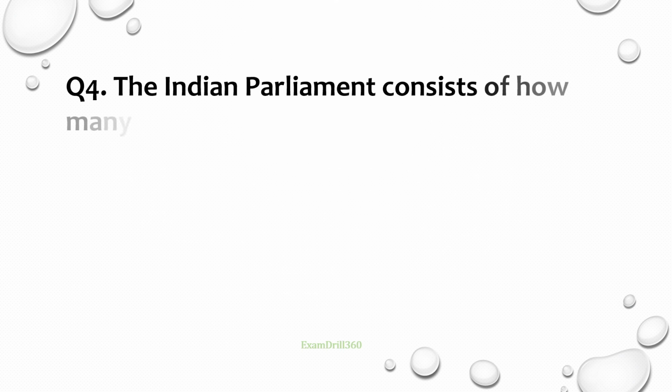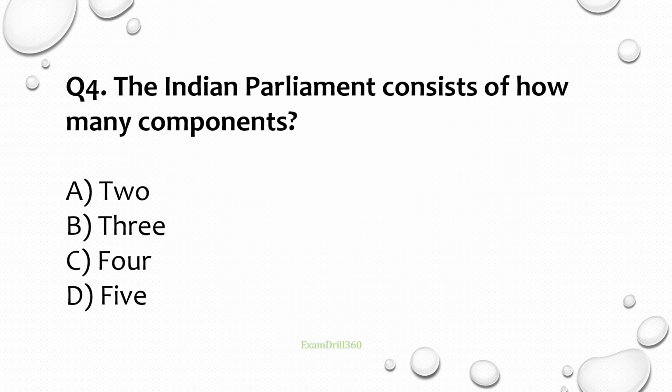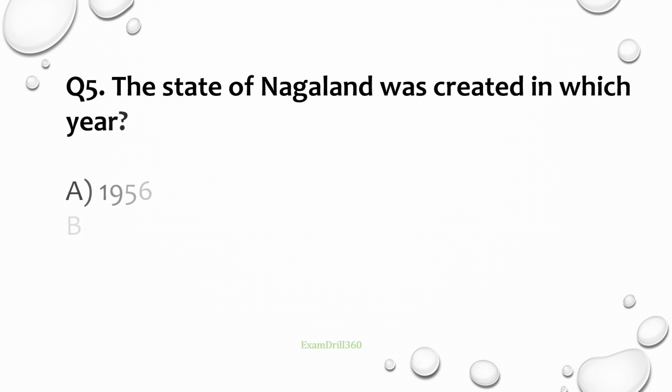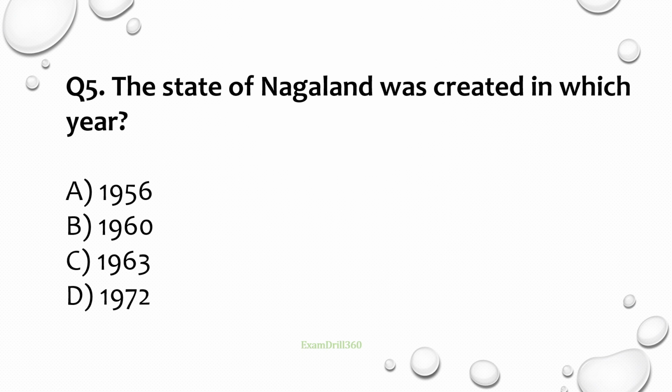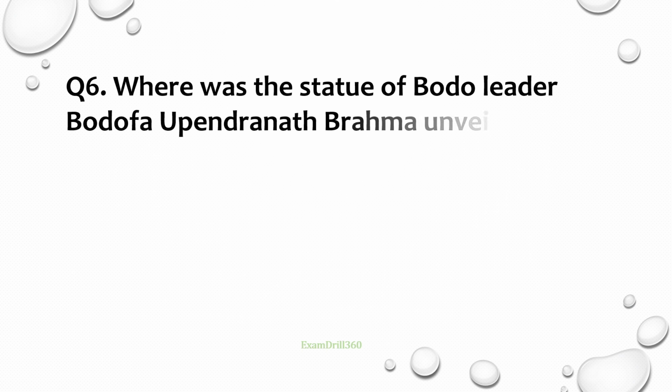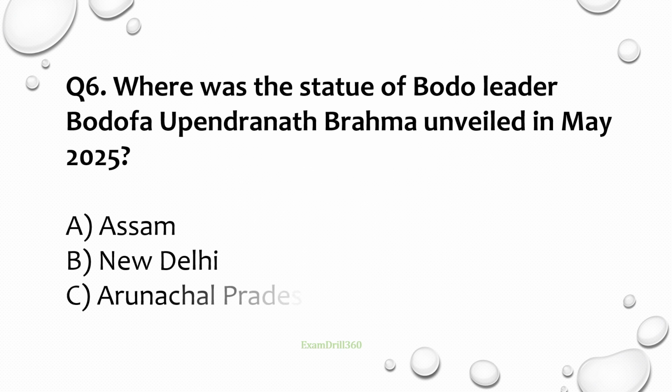Question number 4. The Indian Parliament consists of how many components? Correct answer is 3 components. Question number 5. The state of Nagaland was created in which year? Correct answer is 1963. Question number 6. Where was the statue of Bodo leader Bodofa Upendranath Brahma unveiled in May 2025? Correct answer is New Delhi.